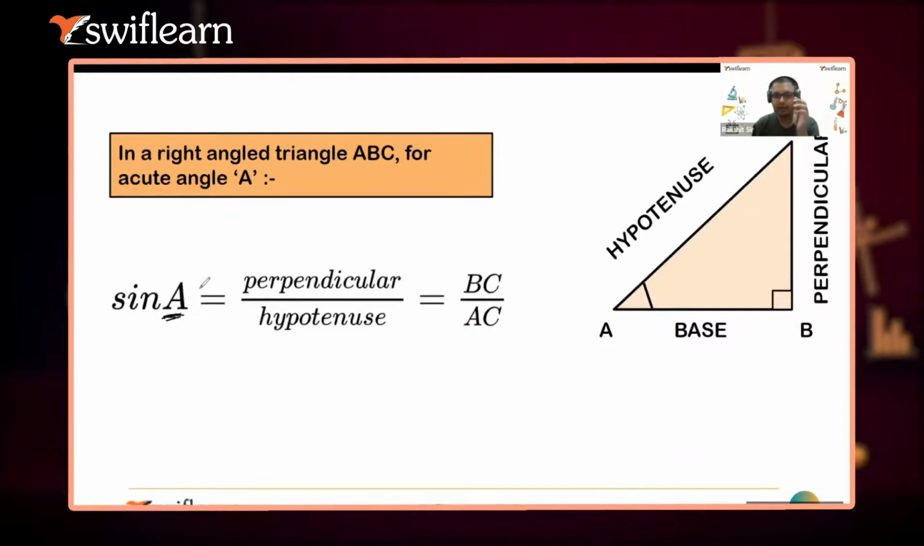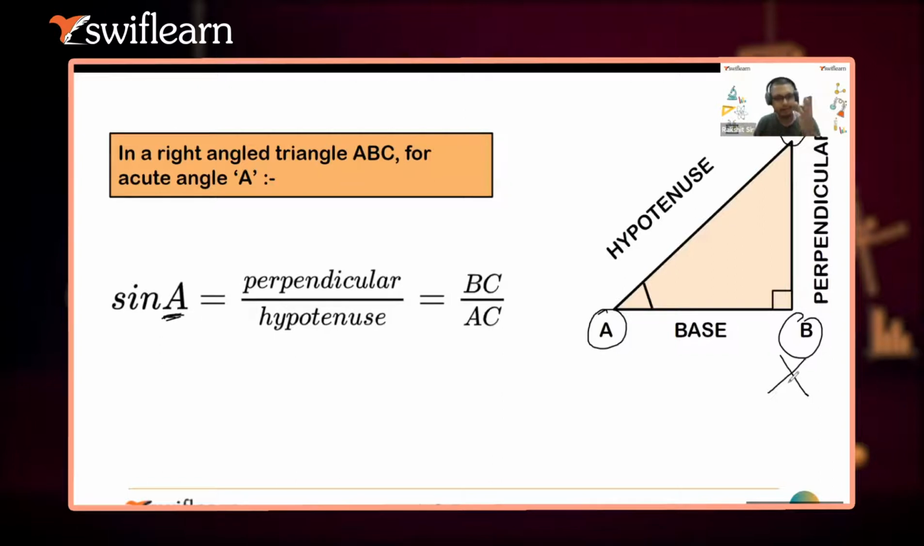If we are using sine, we always use these trigonometric ratios with the angles. Please understand this thing. We always use these trigonometric ratios with the angles, and that too with only two angles, either with this angle or with this angle. We never ever use this ratio with this angle. Please understand this thing. Okay.